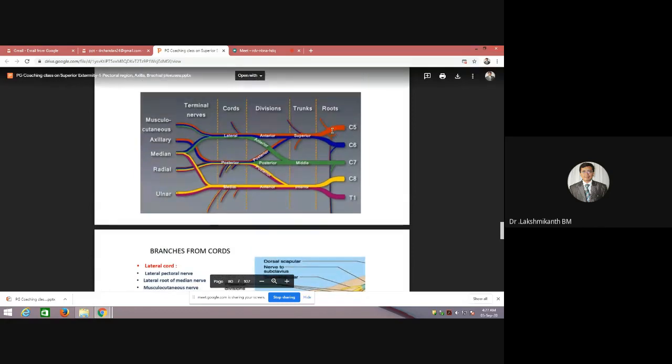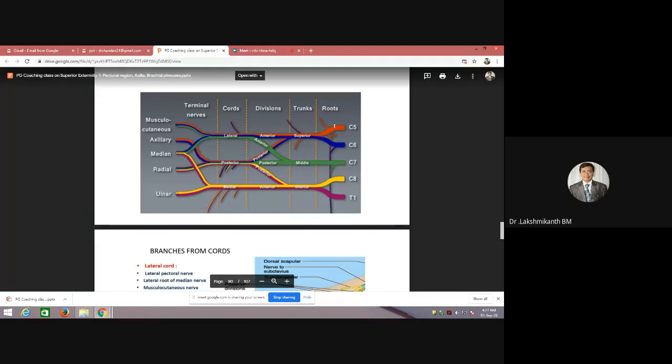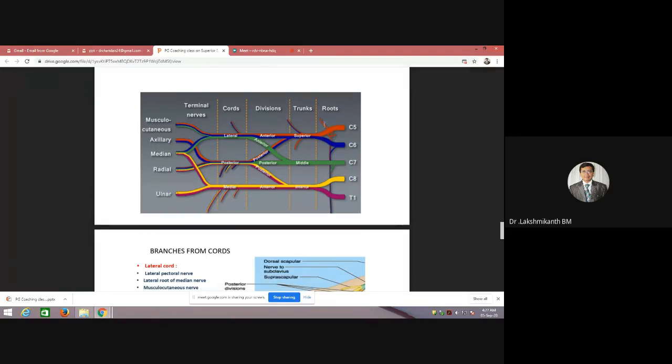If you try to see here, from the roots there are so many branches, 1, 2, 3. From C5, C6, C7, it has been marked in orange for C5, then C6 in blue, and C7 in green. Everything together is giving rise to the long thoracic nerve. This is the nerve which arises from the root directly.